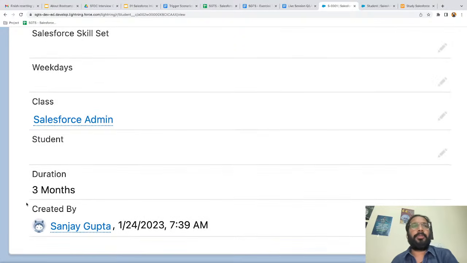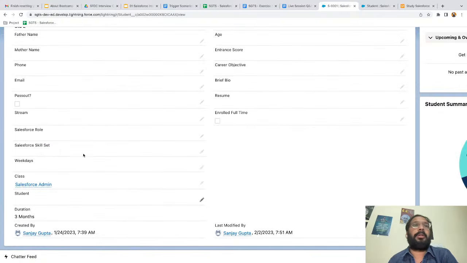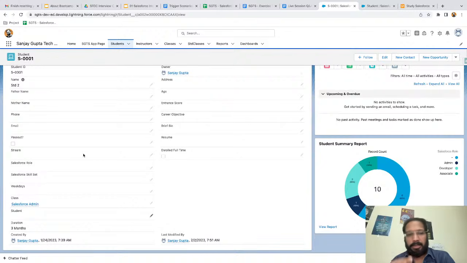Here you can see duration is updated to 3 months automatically. So this way I used cross object formula. I'm on the student object, but I'm fetching the information from its parent. This way you can create a cross object formula field, and I will be demonstrating this in the project as well.